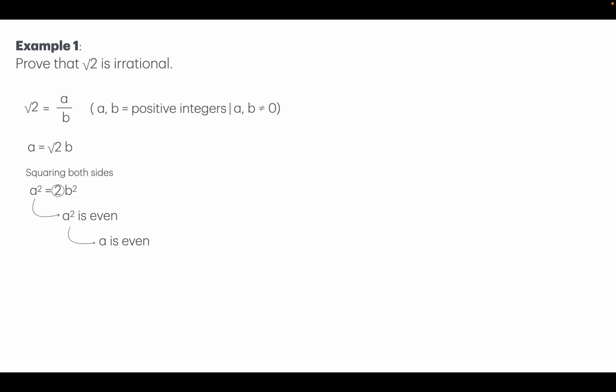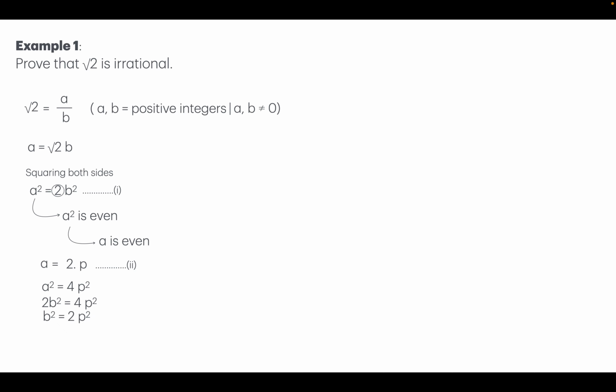So a is even, and if a is even, then you can write a as 2 times some other number, right? So a, let's say, is 2 times some other number p. Now let's square both the sides of this number. a square is equal to 4 times p square, and a square, you know from expression 1, is 2 times b square. So we'll replace a square, which gives 2b square equals 4p square, and 2 will cancel out 4 here by 2. So b square is going to be 2p square.